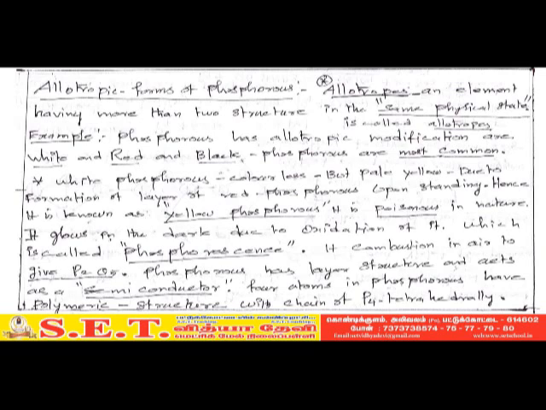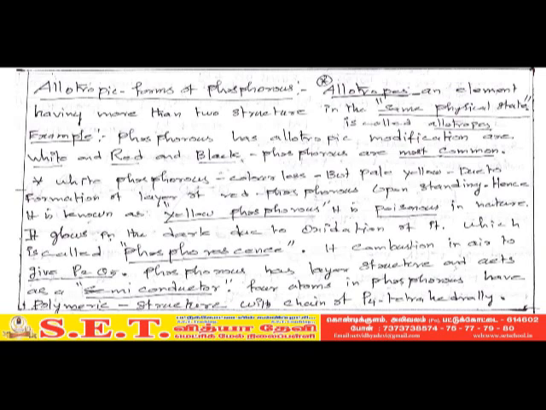From this topic a very important question may be asked: define phosphorescence. You have to write the answer: white phosphorus glows in the dark due to oxidation of it, which is called phosphorescence. It combusts in air to give phosphorus pentoxide.